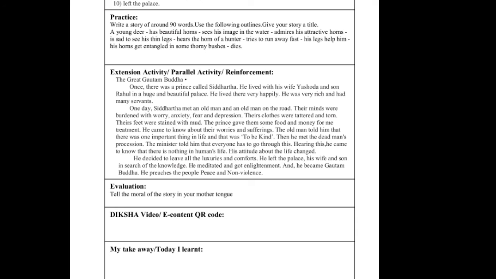So this was the moral of the story. So this was the end of the activity. Evaluation, students, you should tell the moral of the story in your mother tongue. So what did you learn today? You learned how to write a story with the help of points and also give a suitable title.